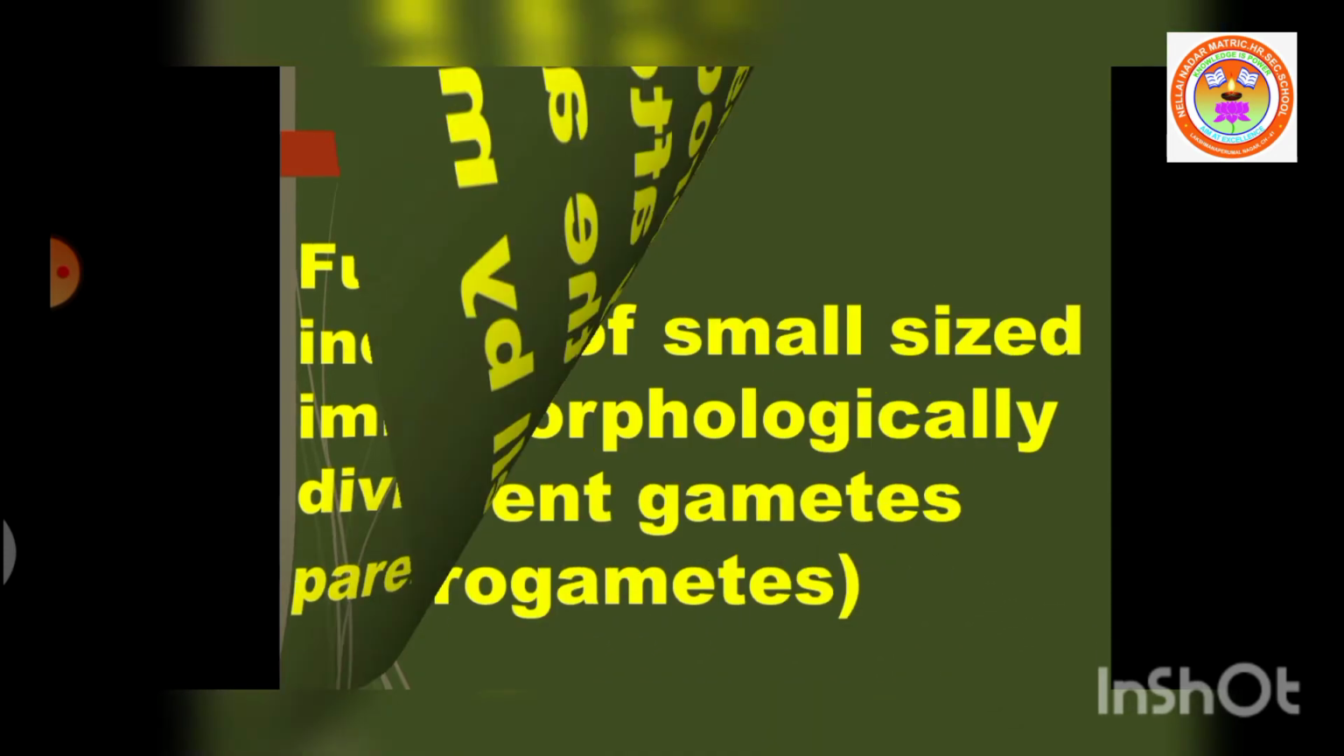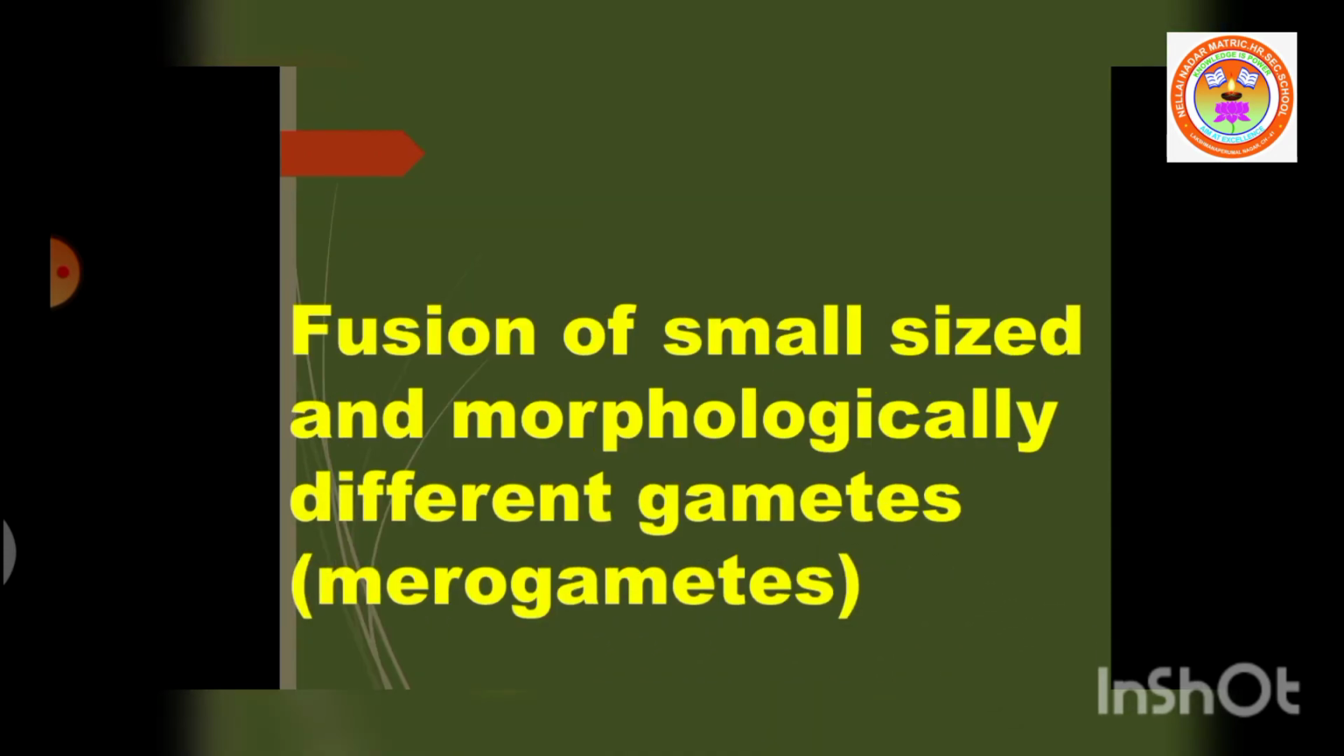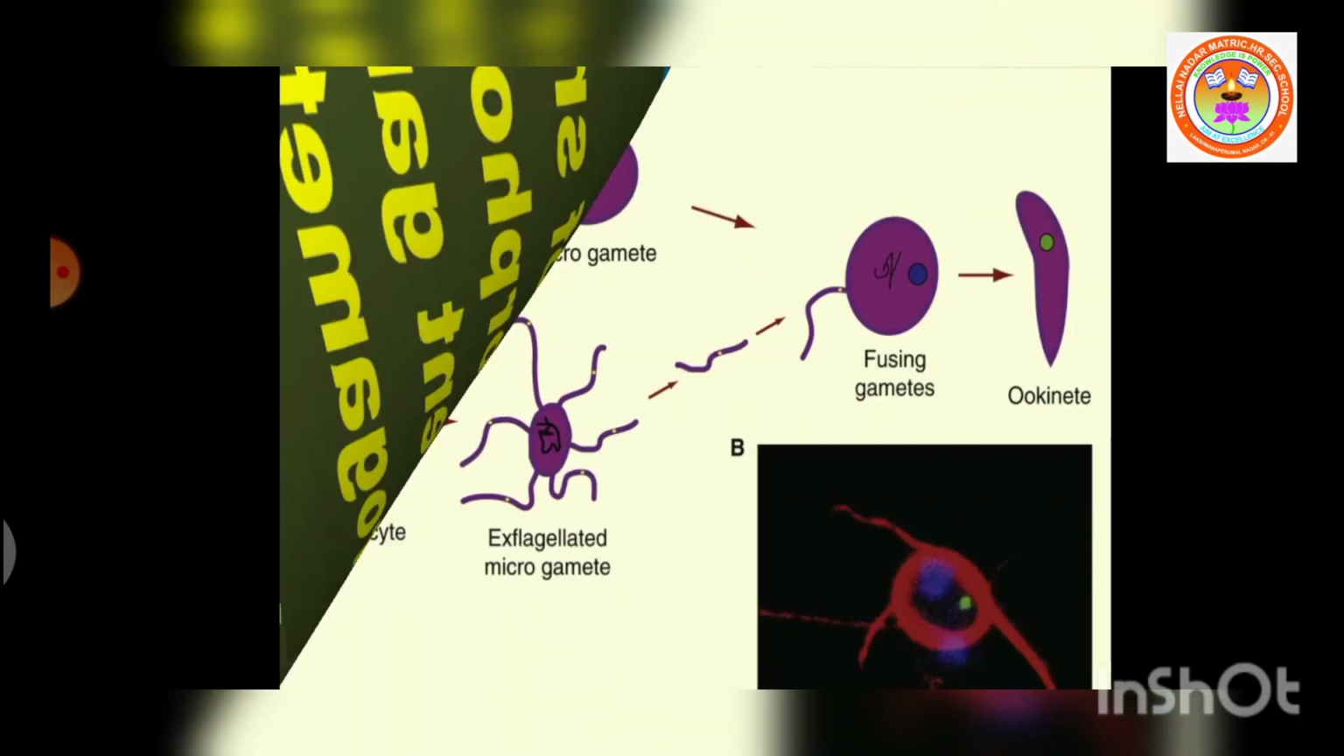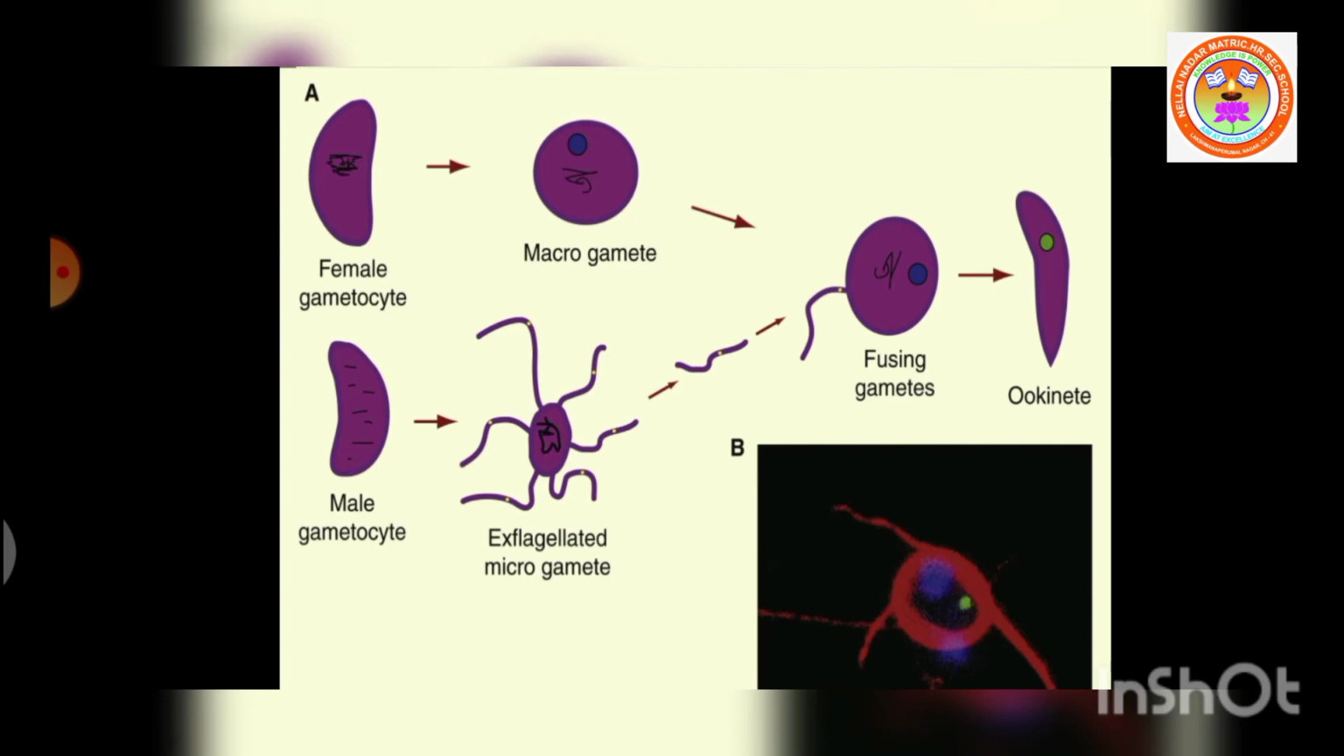The fusion of small sized and morphologically different gametes is called merogamy. Here you can see two morphologically different gametes such as macrogamete and microgamete. Such gametes are called merogametes. Morphologically different means difference in their external structure.